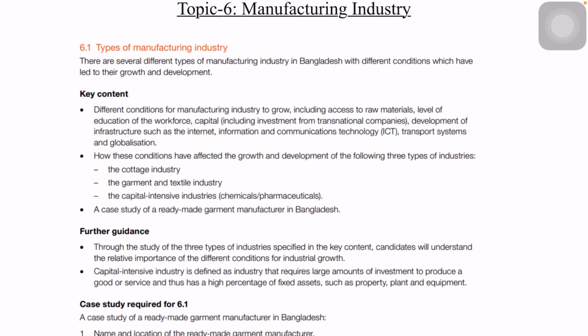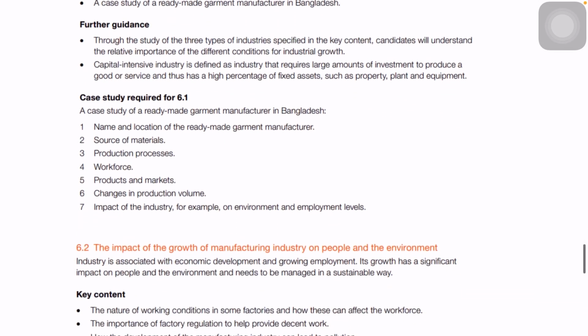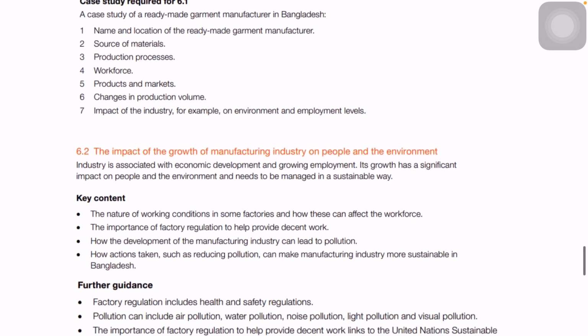So we use the machineries to do the production, and the human workforce are kept to maintain the machineries. That's it. This is what we call capital intensive industries, and the examples given are pharmaceuticals, then chemicals. These are the areas where we use large machineries, and the humans just maintain the machineries. All the production is done by the machines. Again, you have a case study mainly based on the ready-made garments industry.